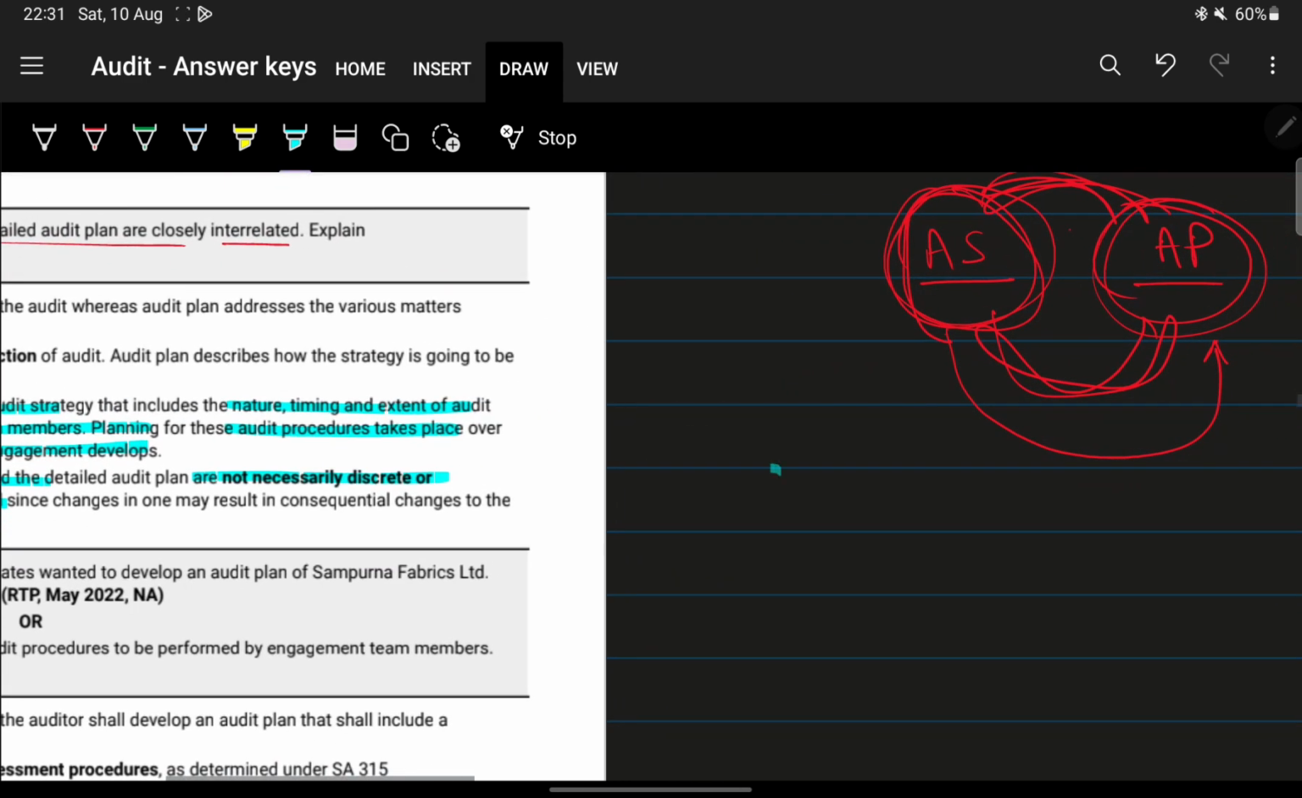Okay, sequential means one after another. But in this case they are closely interrelated. So they are closely interrelated.